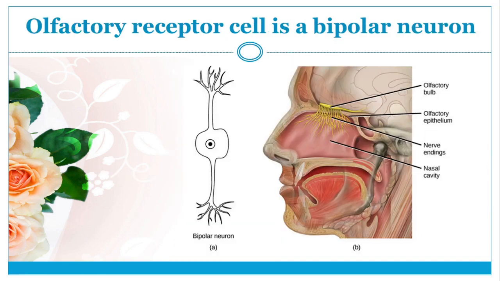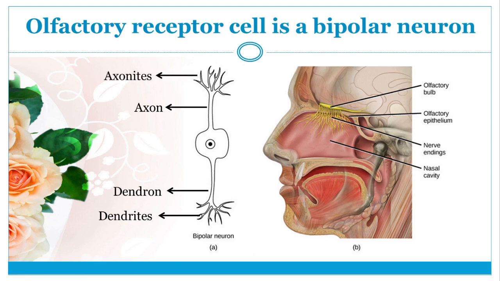The olfactory receptor cell is a bipolar neuron. From the apical side of the cell body arises a process called dendron, which splits up into small branches called dendrites at the end. From the opposite side of the cell body emerges another elongated process called axon, which terminates in branches called axonites.